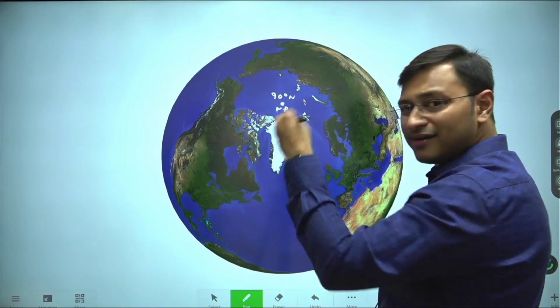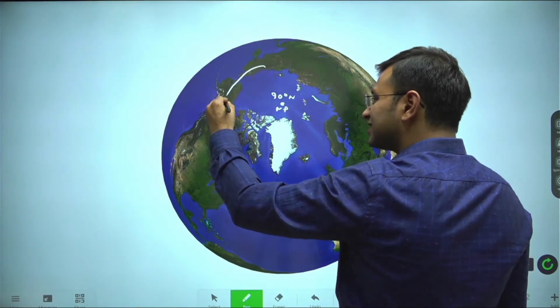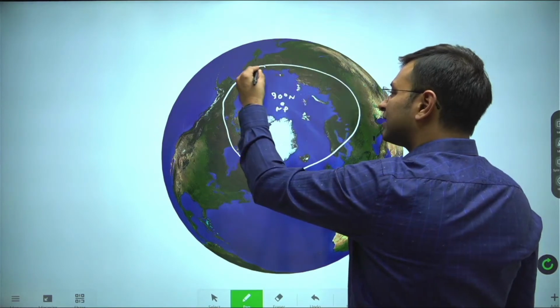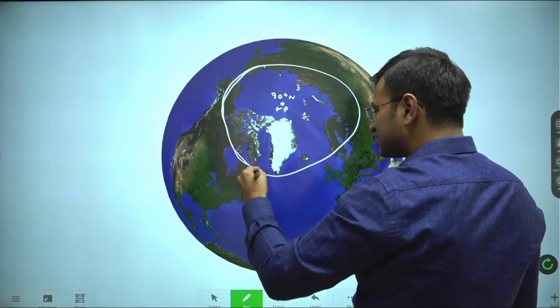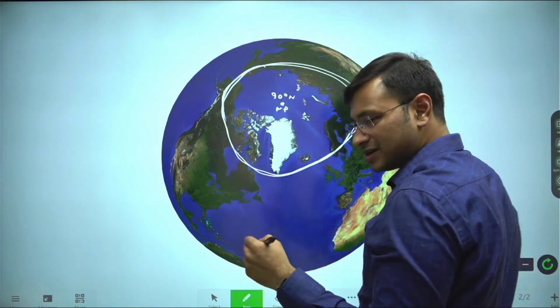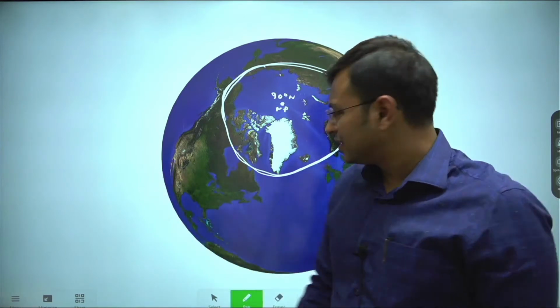What you have around this region is a loop or a vortex like this. The wind is flowing in a circular path like this. This is called the polar vortex. And in what direction is the polar vortex flowing? From east towards west.